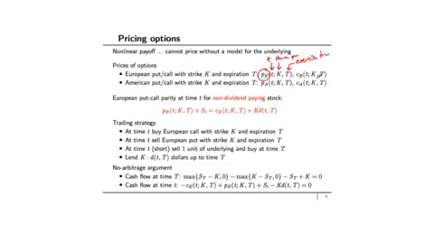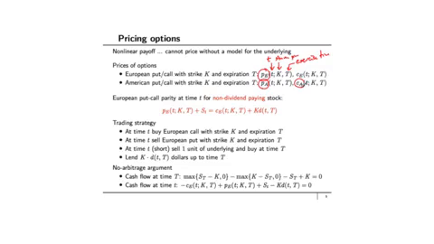C_E(t, K, T) would stand for the price of a European call option with strike K and expiration T. When it becomes American style, we put a subscript A. So the price of an American put option with strike K and expiration T will be called P_A, and the price of an American call with strike K and expiration T would be called C_A.